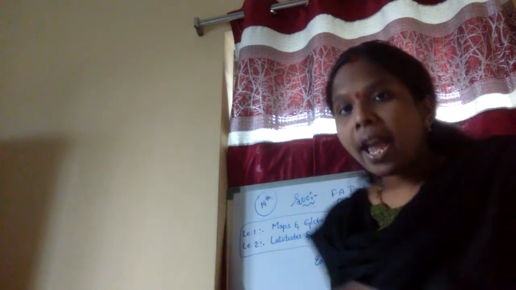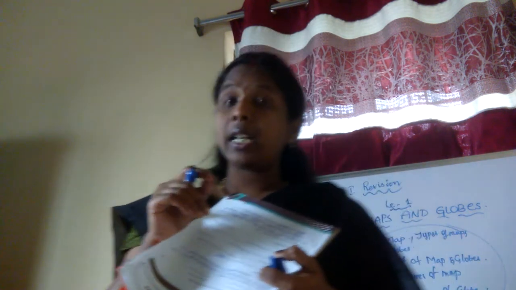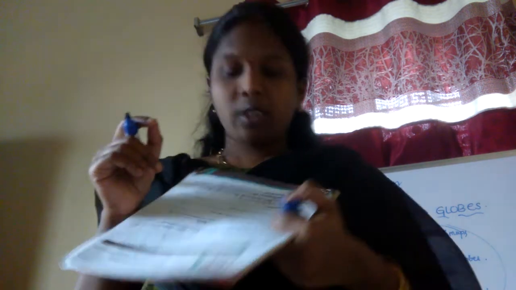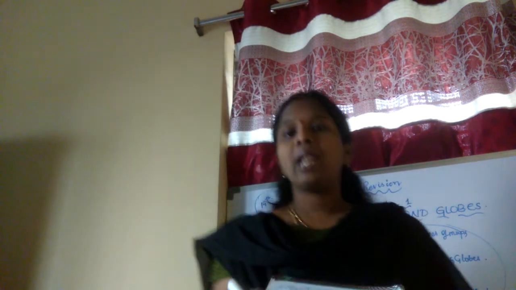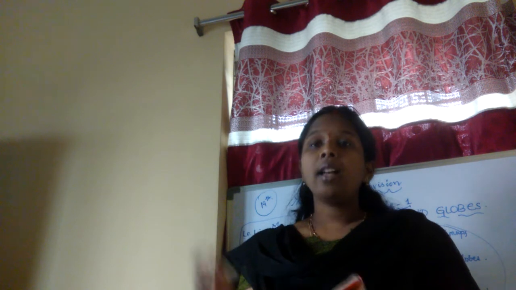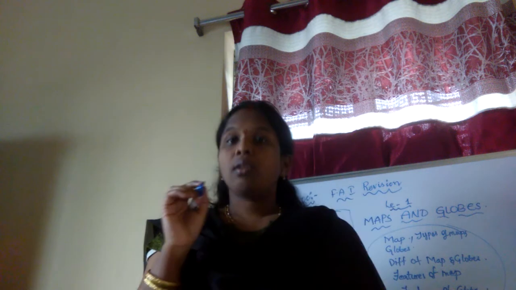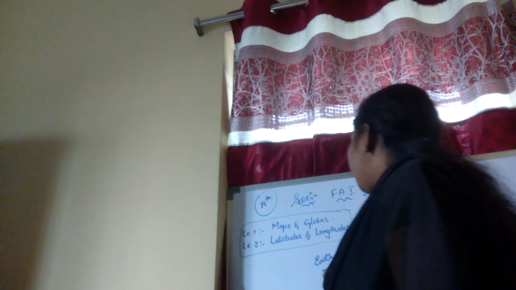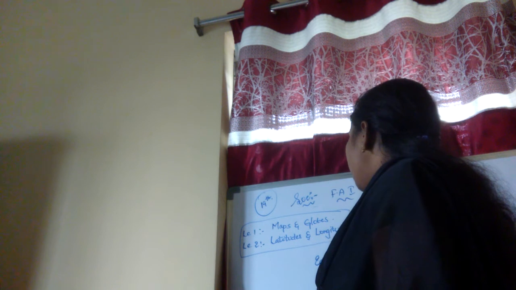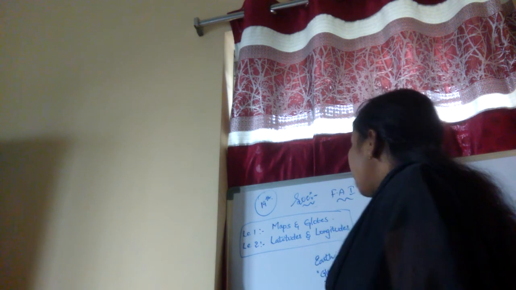Next, the dash of a map explains symbols and the colors. So which will explain the symbols and the colors? Key. So key of a map will help you to explain the symbols and the colors. Next, globe is derived from which Latin word? Globus. Globe is derived from the word globus. It is a Latin word.